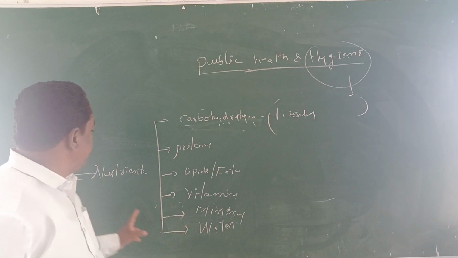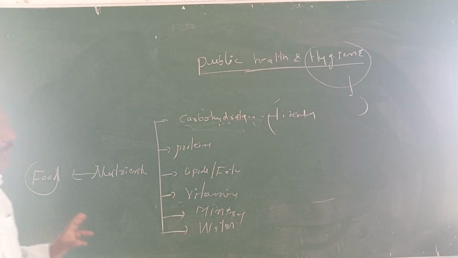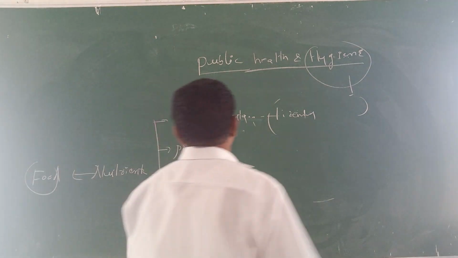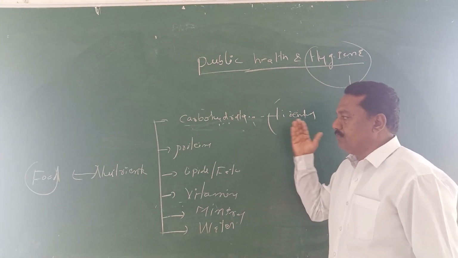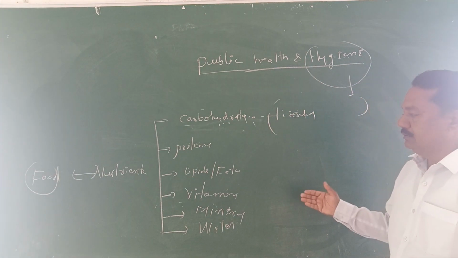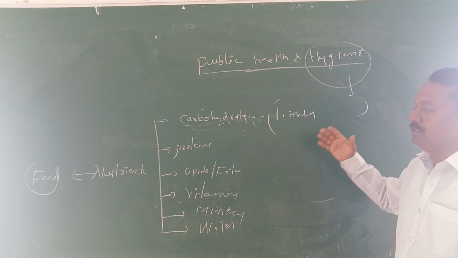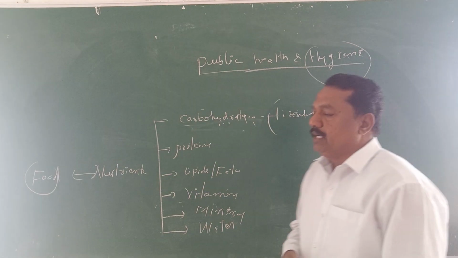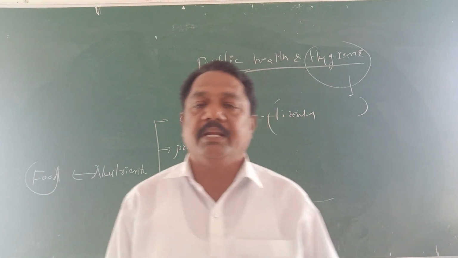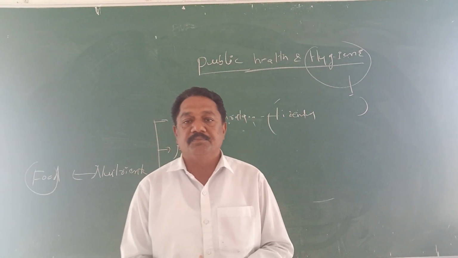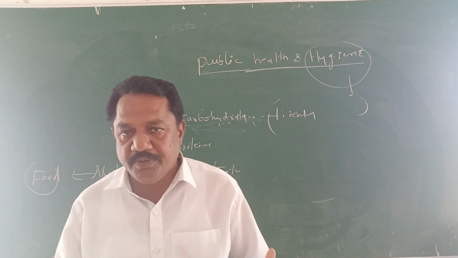So these are the important nutrients. The 6 main important food components are carbohydrates, proteins, vitamins, fats, minerals, and water. These are the food-containing nutrients. If the nutrients are not sufficiently available to animals, they can get different kinds of disease. What is healthy here? Free from disease. How can we be free from disease?